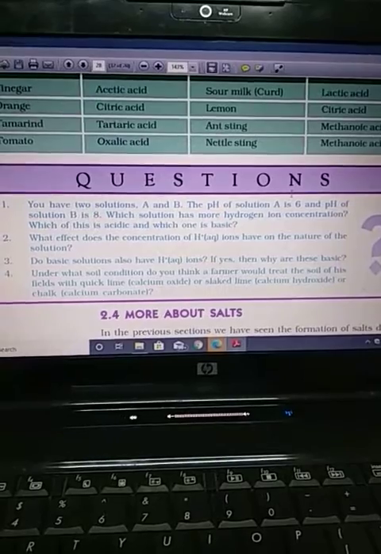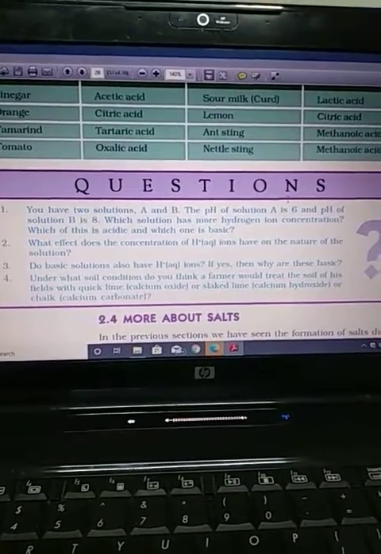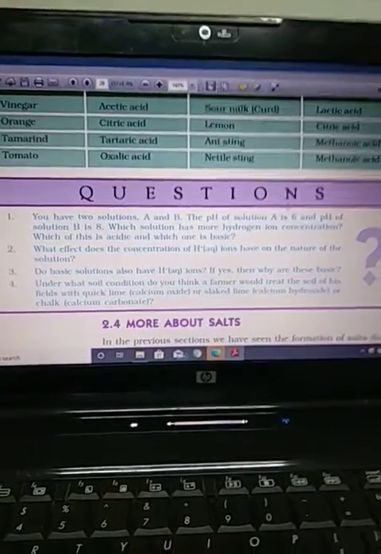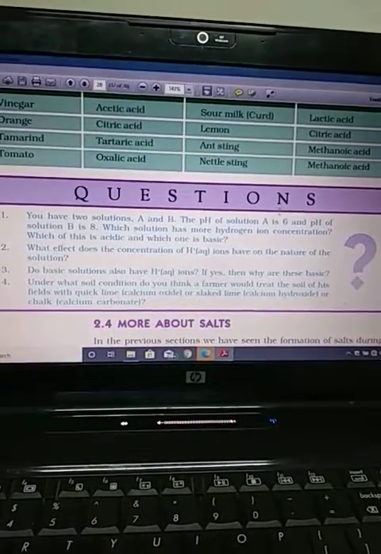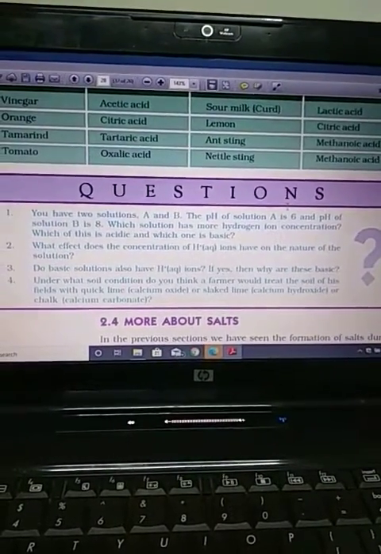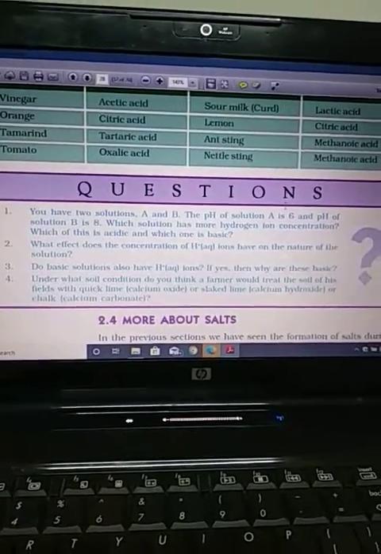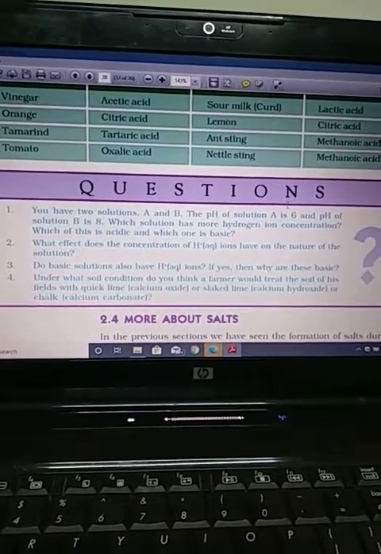And the pH of solution B is 8. Which solution has more hydrogen ion concentration? So A has the higher hydrogen ion concentration, and its nature will be acidic. Which of these is acidic and which one is basic? A is acidic and B is basic.